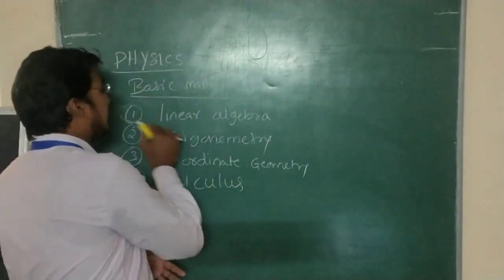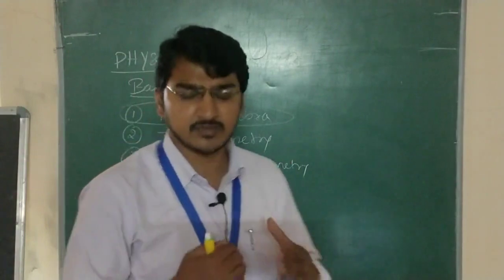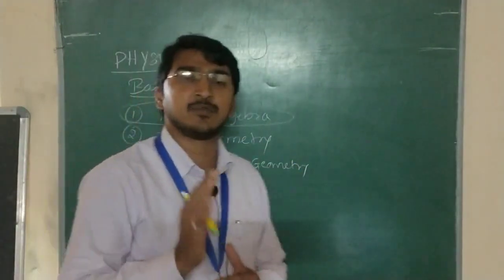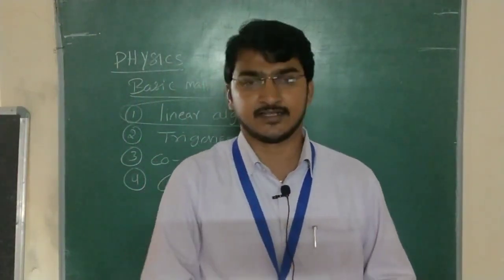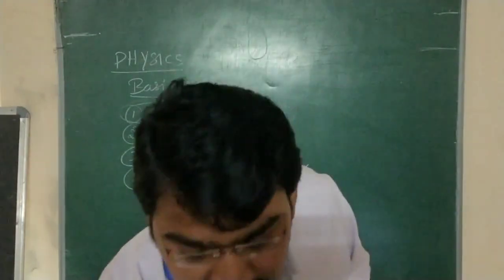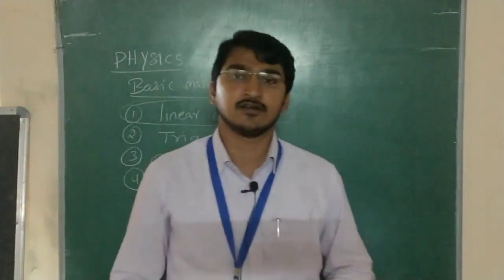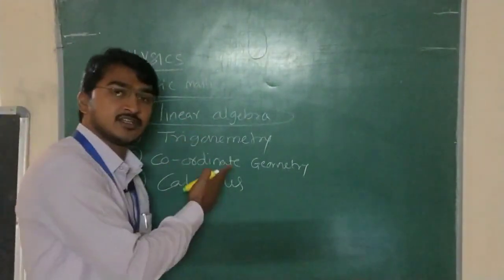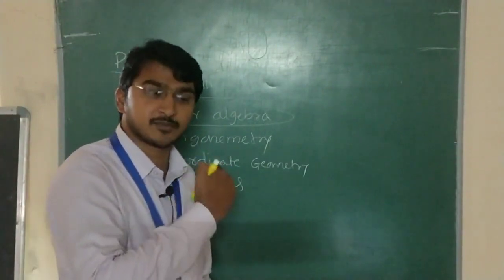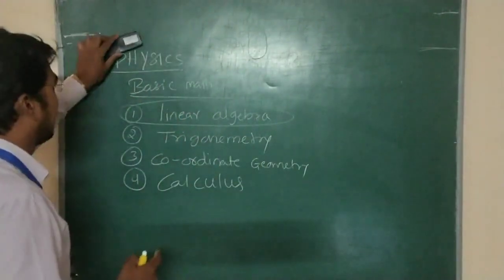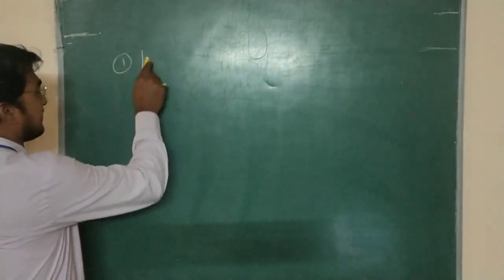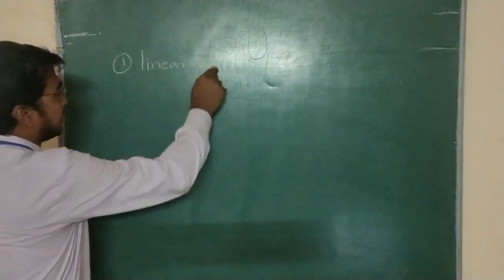Today we will finish this small chapter, which requires almost 45 minutes of class. We are going to discuss linear algebra, see what the topics are, and look at a few questions on it. Then we'll go for a doubt session, and I will share the PPT as well. These are the 4 chapters we have to finish before entering our first PU syllabus. Let's come to the first basic mathematics topic, linear algebra.